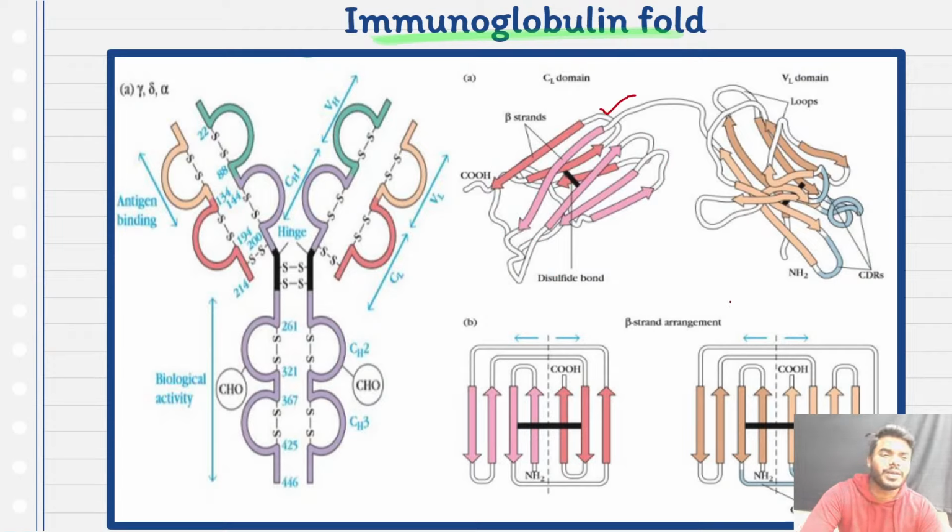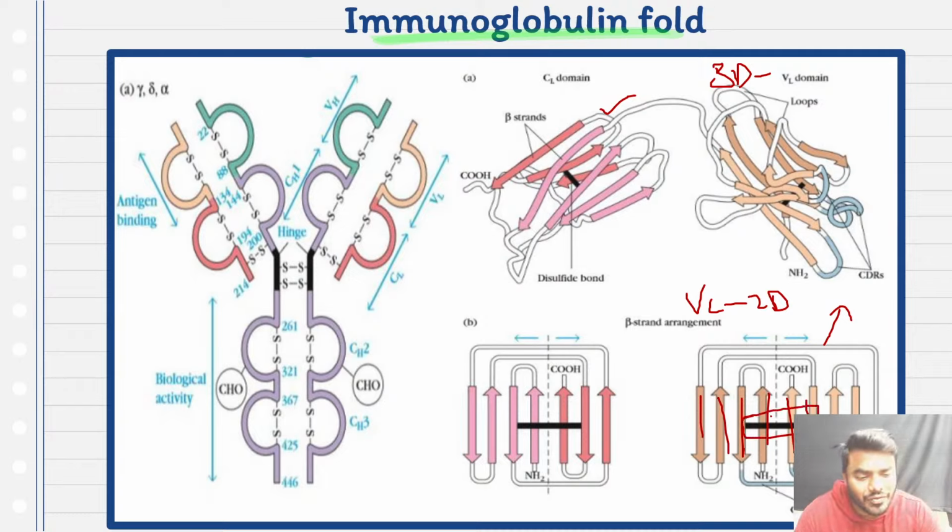But now you look into the picture of the variable light region. This is the 2D structure and this is the 3D structure of the variable light region. Look into the picture carefully. Alpha helices are there, friends, beta pleated structures are also there, and the black color one, the disulfide linkage, is also there. And friends, the most important and significant point I want you to remember, there is a presence of CDR regions also. You can see that very clearly, correct? There is a presence of CDRs also.